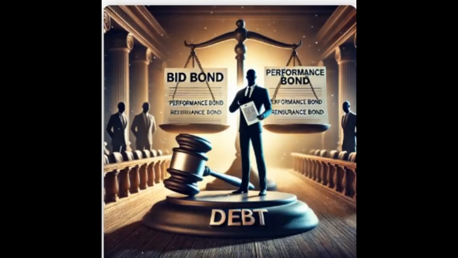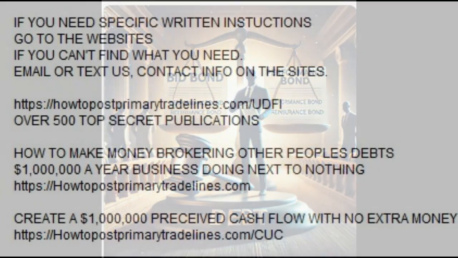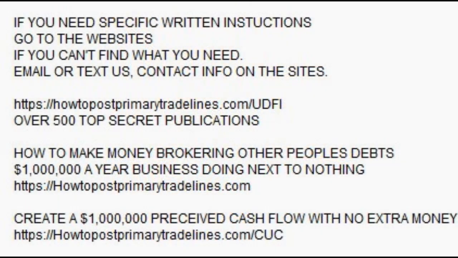Conclusion: fighting legal fraud and economic exploitation. The legal system operates on commercial deception, indebting individuals through fraudulent contractual agreements. To protect oneself: 1. Utilize bid bonds, performance bonds, and reinsurance bonds. 2. Understand UCC regulations and financial mechanisms in court. 3. Challenge fraudulent incarceration and financial exploitation. Stop supporting unjust legal and financial systems, exercise your sovereign rights to live freely and independently.